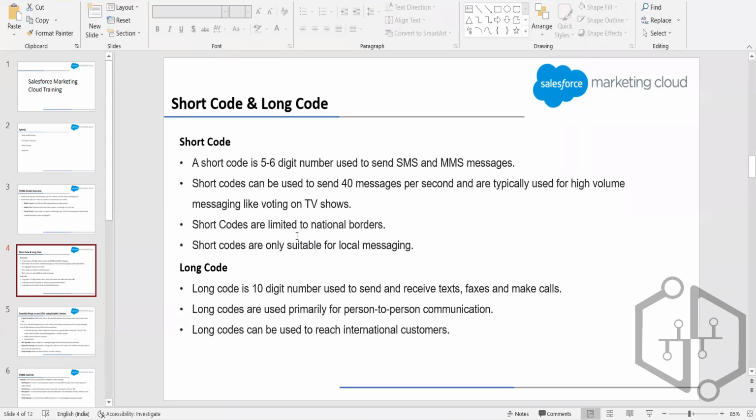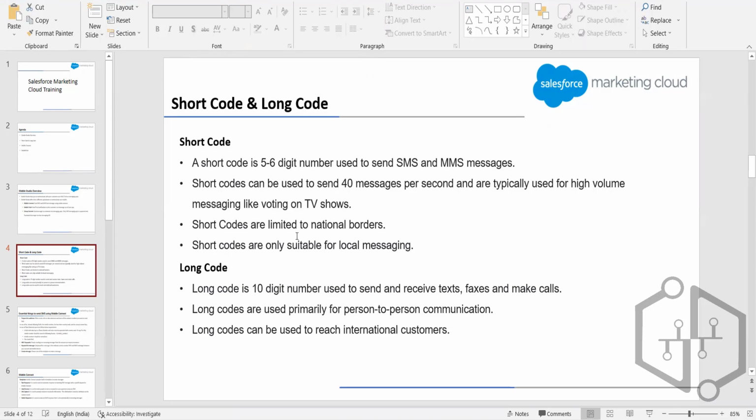Now, what is a long code then? A long code, as the name suggests, is a 10-digit number. It's like our normal mobile number, and we can use a long code to send and receive text messages, faxes, and make calls, whereas the short code is limited to SMS and MMS messages. A long code, we generally use for one-to-one communication.